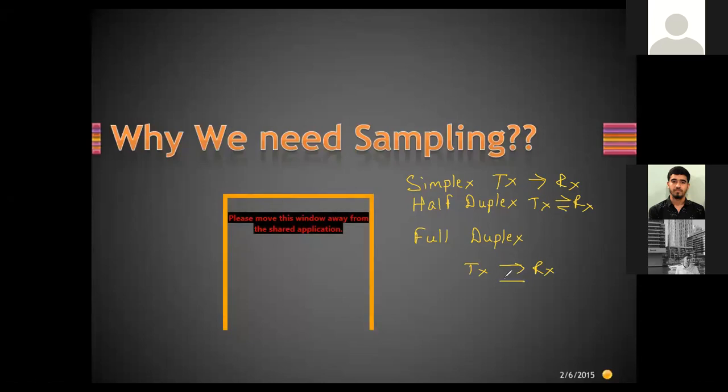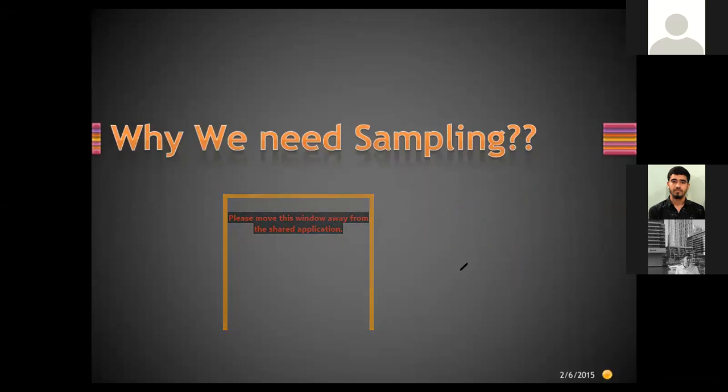Full duplex means two separate channels are allocated for transmission as well as reception. In case of half duplex, there is a single channel, used one at a time, either for transmission or for reception. Okay, so let us first have a clear idea of the sampling theorem and why we need sampling.